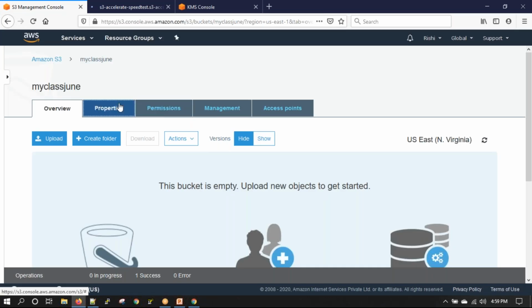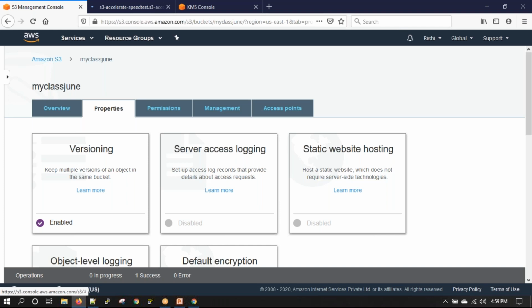When transfer acceleration is used, once I enable transfer acceleration, what happens is when I say upload, the file is uploaded to the nearest edge location, and from there it uses Amazon's own backbone network.